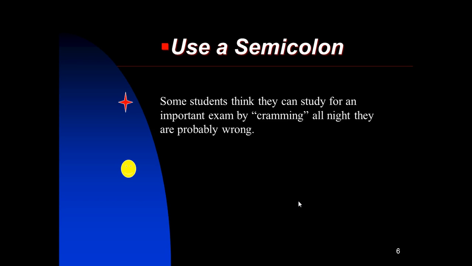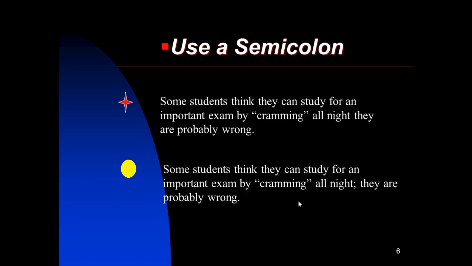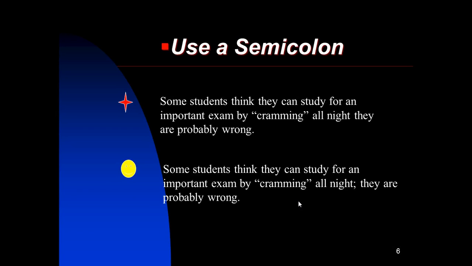Incorrect way: Some students think they can study for an important exam by cramming all night they are probably wrong. That's incorrect. Correct way: Some students think they can study for an important exam by cramming all night; they are probably wrong.